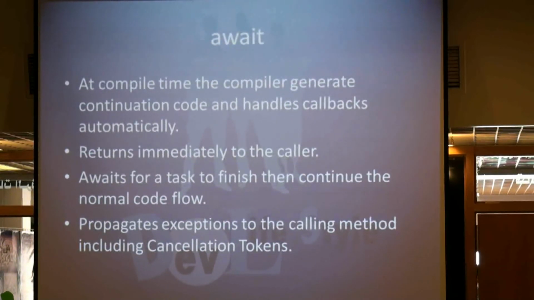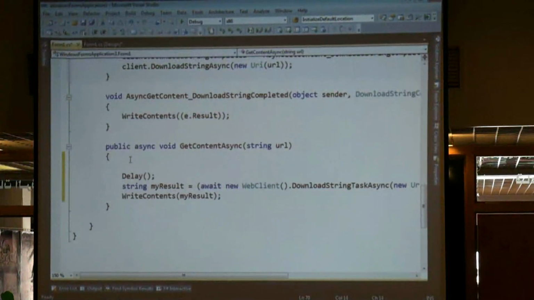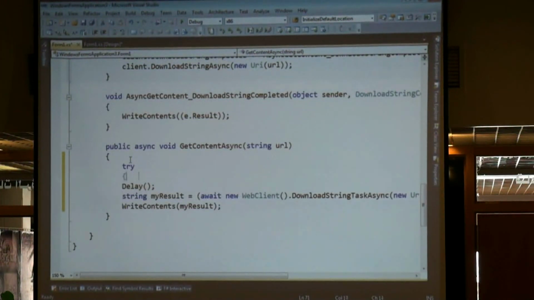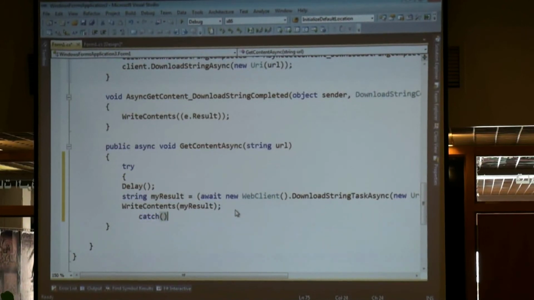So if this code has a try and catch, and the web client throws an exception, we catch it here. And not only the exceptions: if this function internally has an exception, it will come here and be caught here. This is a very nice feature.